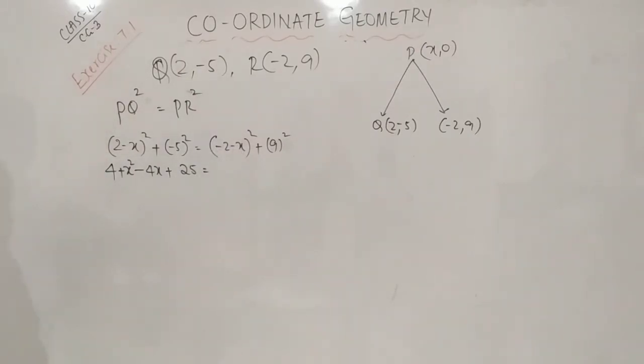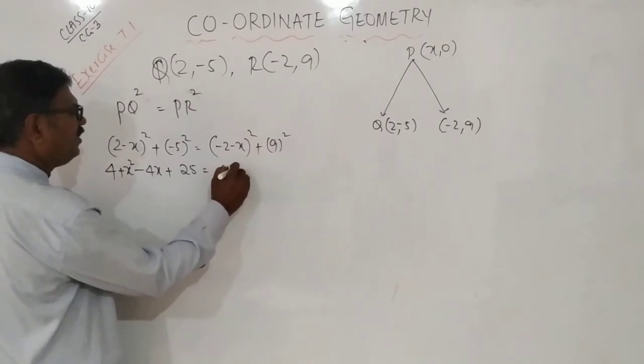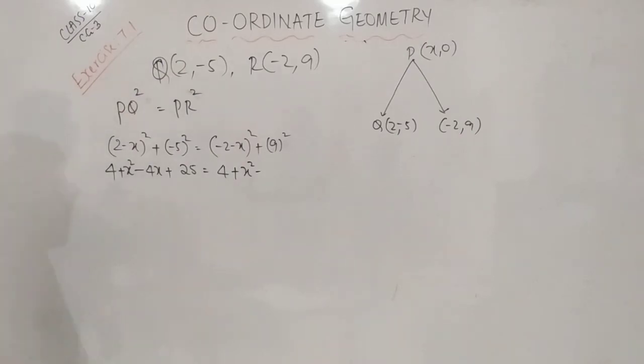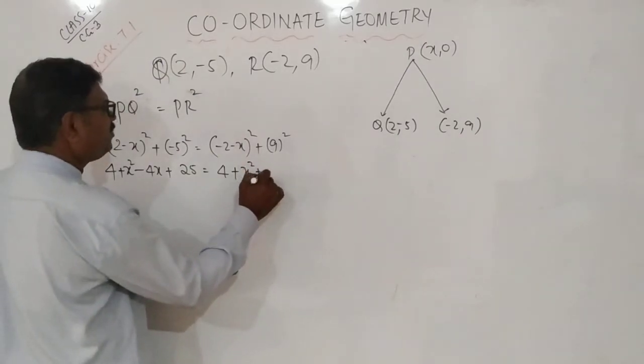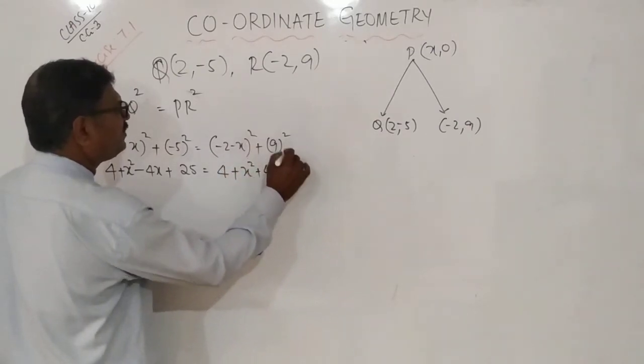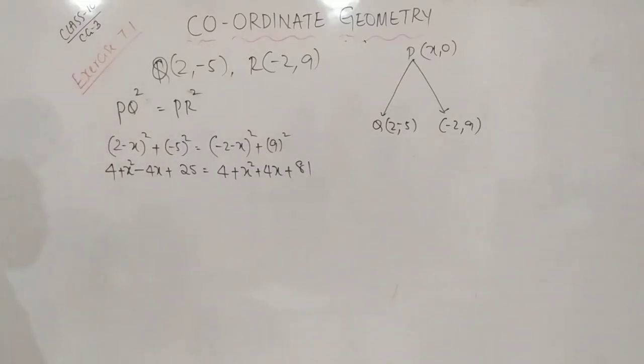Here, how to take this? Minus 2 is there, minus x is there. Very simple, plus only. Because if you take the minus sign out, it will become plus only. So directly you can write, there is no problem. Minus 2 square is 4. x square is x square. Minus into minus is plus, plus into plus is plus only. 2ab is 4x. Plus 9 square, that is 81.